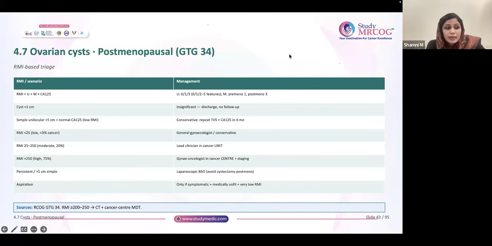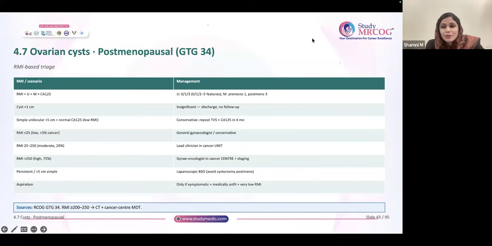Now, we discussed so many criteria, no? That it should be a simple cyst, more than 3 centimeter, less than or equal to 5 centimeter, unilateral, unilocular, and the patient should be asymptomatic. Suppose it is a 4 centimeter cyst, unilocular, unilateral and simple, but the patient is having pain. That means she is symptomatic.